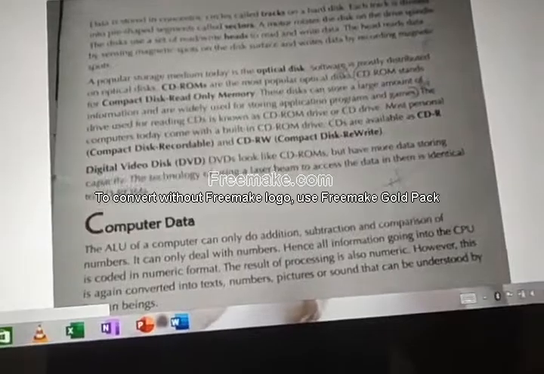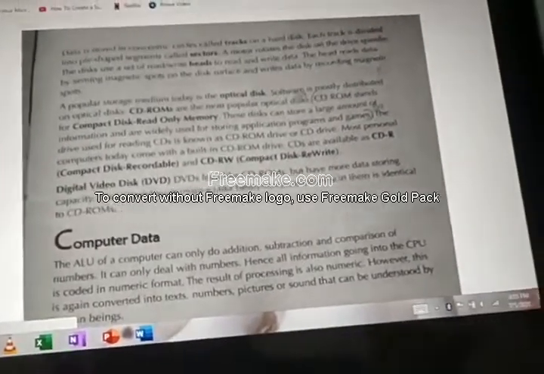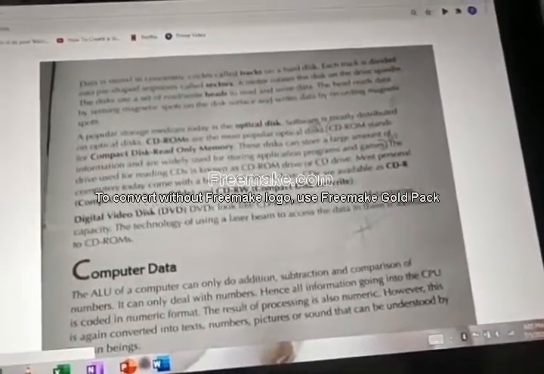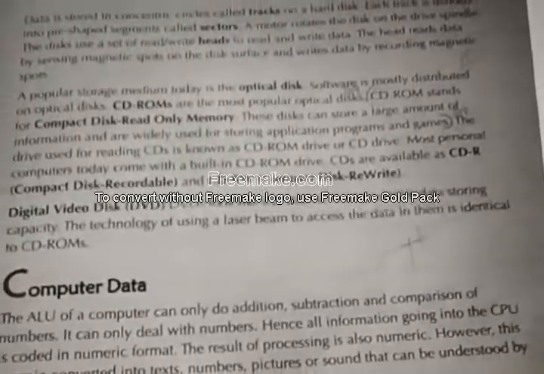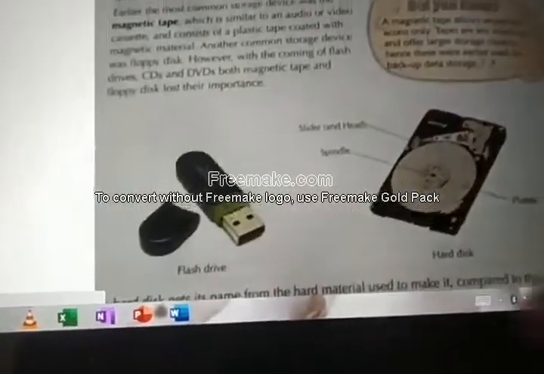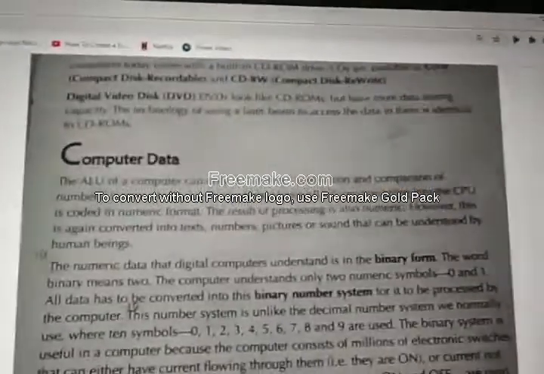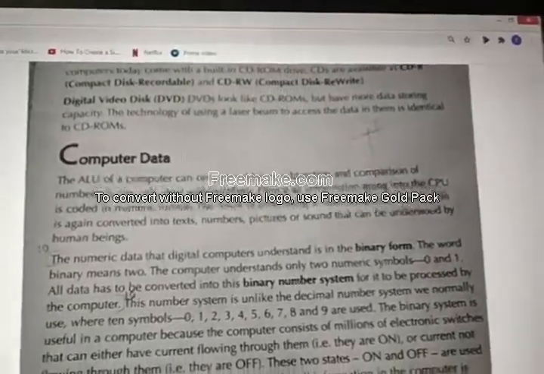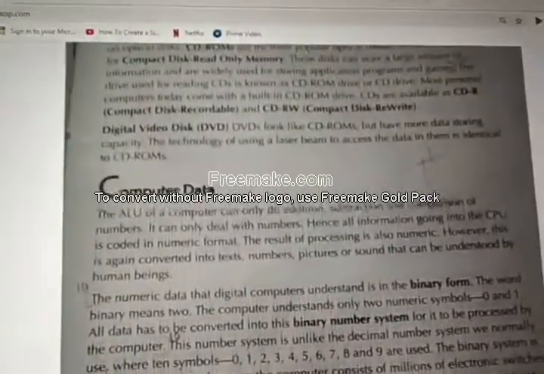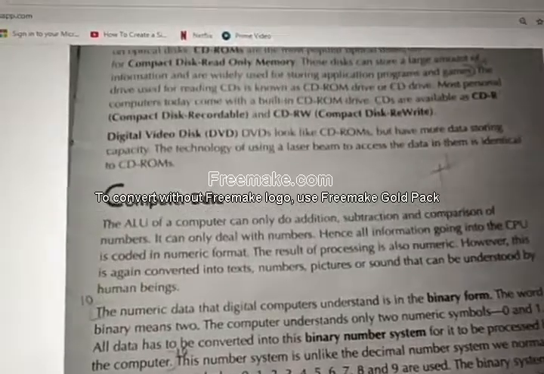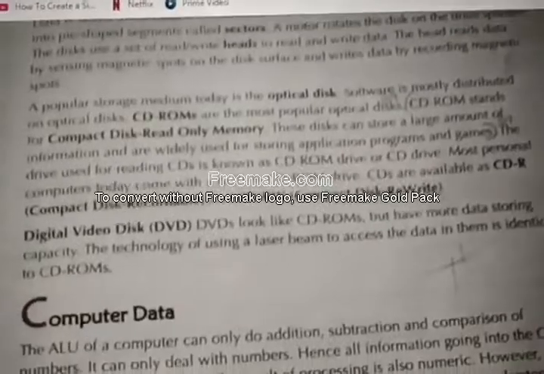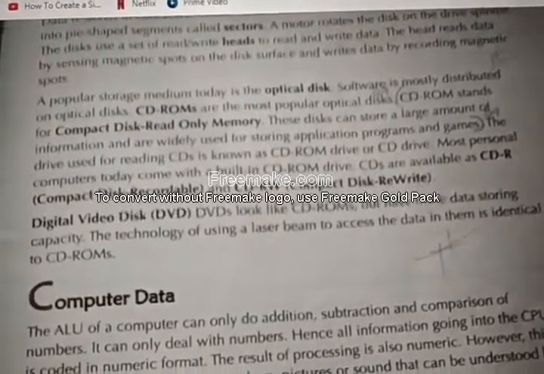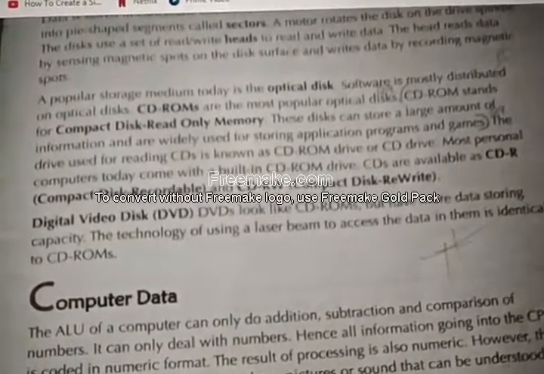You have one button down in the CPU. If you click that, one tray will come out. You place the CD there, right? Then the tray will go in. How does it happen? With the help of the CD drive. That is a box structure. Like the hard disk, it is also a box-like structure. It is built inside your computer, maybe laptop or desktop. That is called what drive? CD drive. With the help of the CD drive, the data in the CD is read.